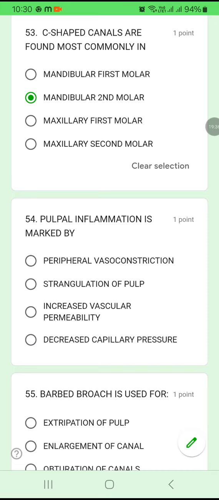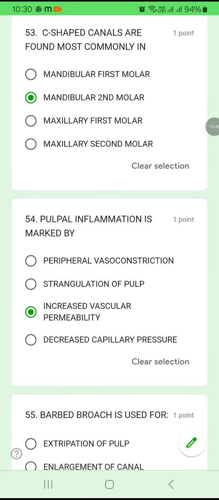Question number 54. Pulpal inflammation is marked by peripheral vasoconstriction, strangulation of the pulp, increased vascular permeability, and increased. Whenever there is an inflammation, there will be increased permeability. So 54C.